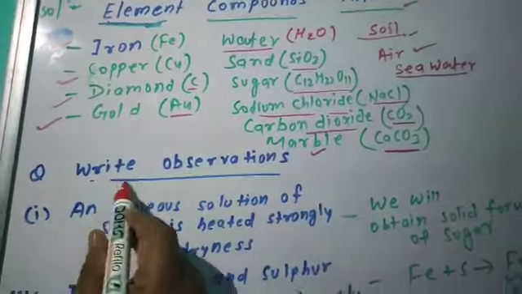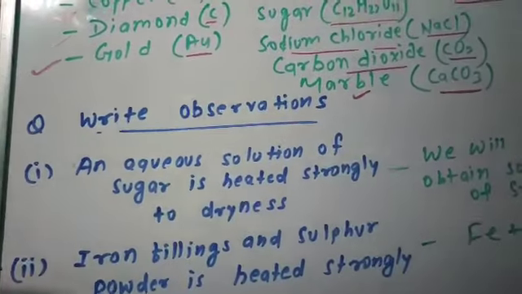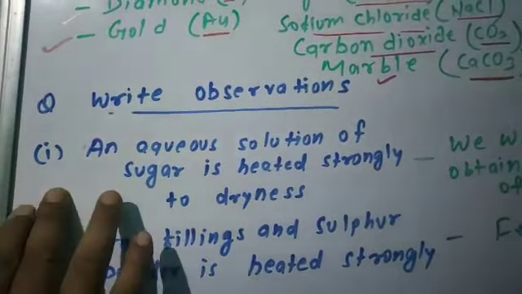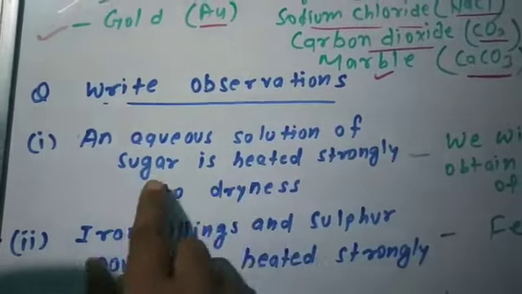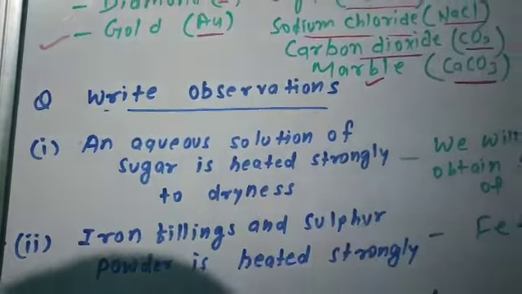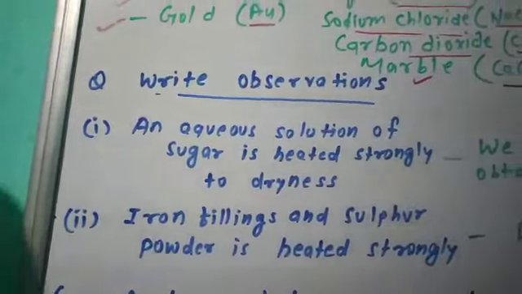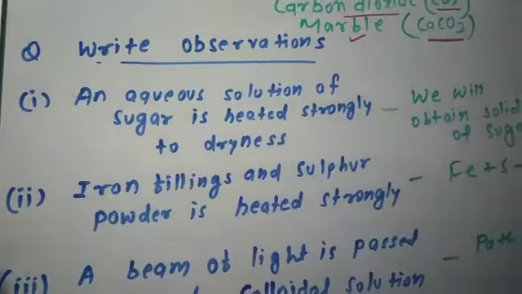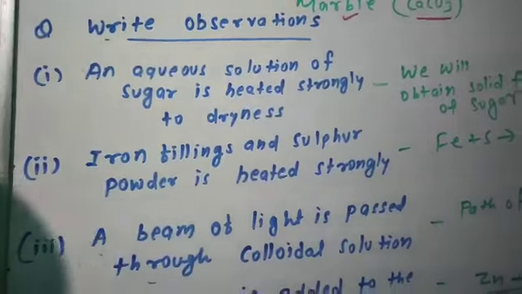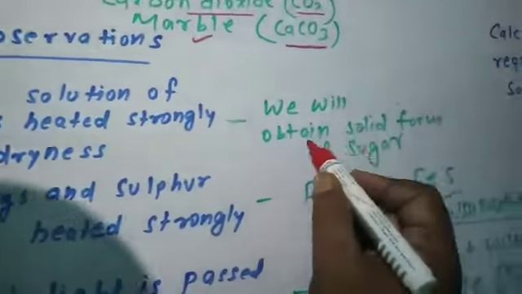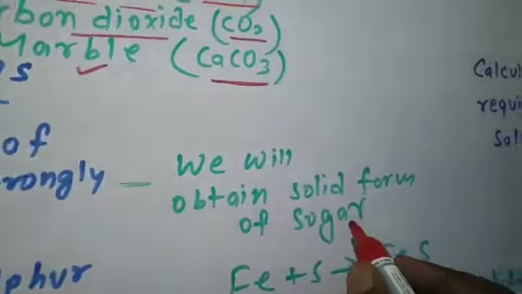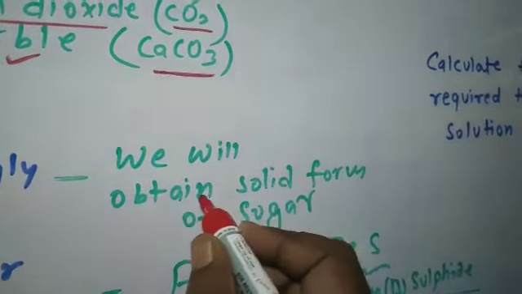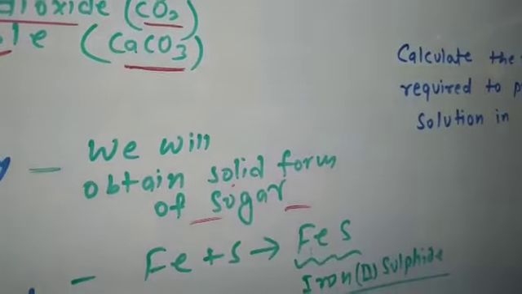Next question, write observations due to the following. Here the first one is, an aqueous solution of sugar is heated strongly to dryness. If an aqueous solution of sugar is heated, then water will be evaporated and sugar will remain in the vessel. Here we will obtain sugar in solid form.